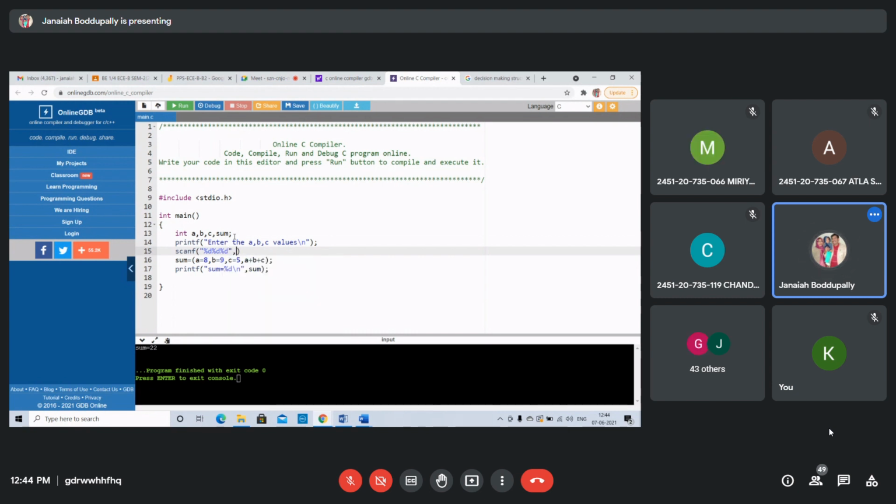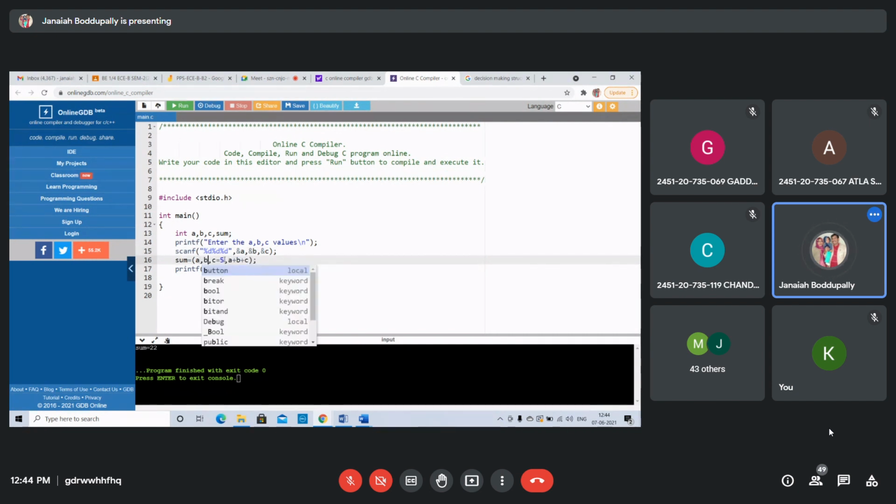Ampersand of A, comma, ampersand of B, ampersand of C. Now you don't take the values again. No need to take the A values, already we are taking from the keyboard. Now see the output. What will you get?